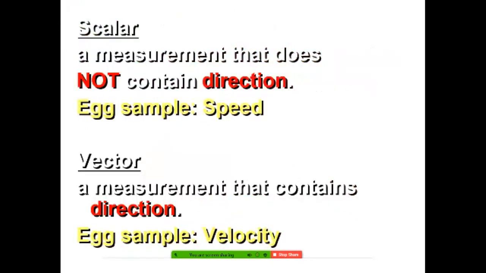There are two types of measurement quantity: one is scalar quantity and one is vector quantity. If it does not have a certain direction, that is called scalar quantity, but if it has a direction, that is called vector quantity. So velocity is a vector quantity and speed is a scalar quantity, students.